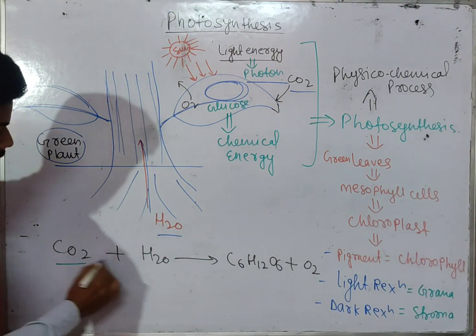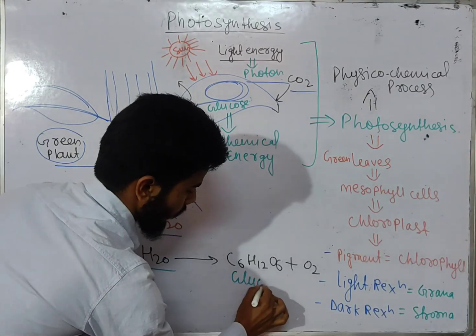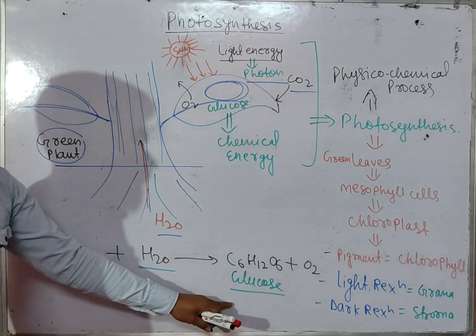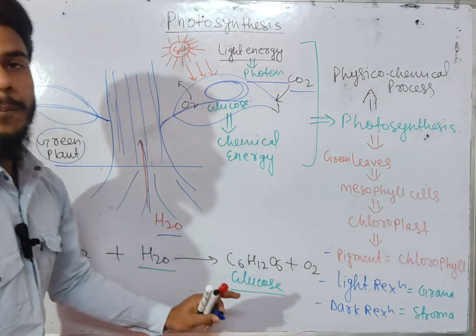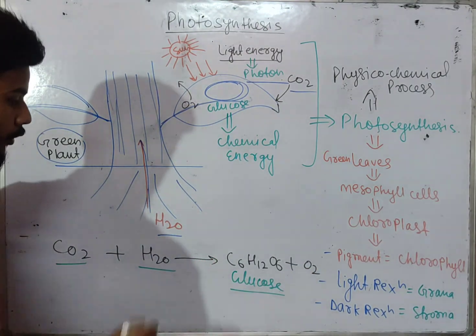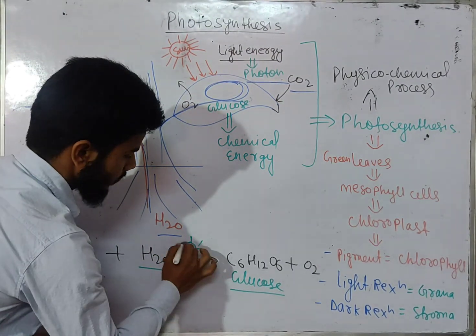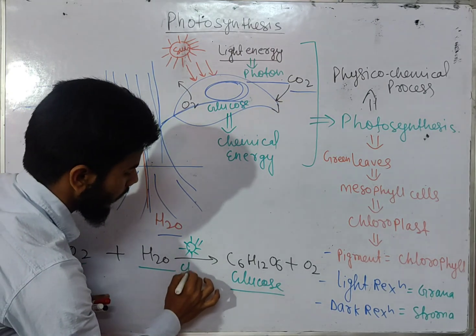Here we have CO2 and water, which will form a glucose molecule. This is the primary product, or we can say the main product, in the process of photosynthesis, and O2 is the additional product, the byproduct. To occur, this needs sunlight energy, the light energy, and it will occur in the leaf. Basically, we need chlorophyll.